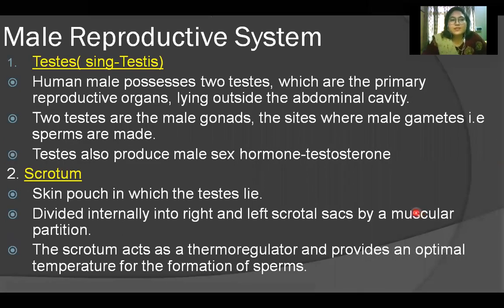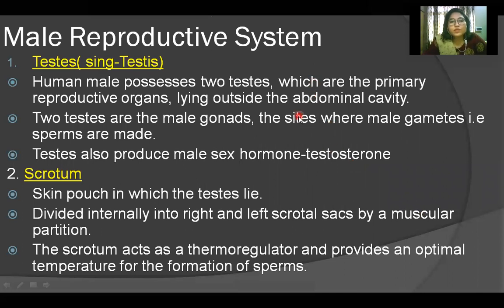So first is testes. Now let us study in a little detail about all the organs of the male reproductive system. First is testes, singular is testis. The human male possesses two testes, which are the primary reproductive organs lying outside the abdominal cavity. Why do they lie outside the abdominal cavity? That also has a reason. The two testes are the male gonads, the sites where male gametes, that is sperms, are made. And testes also produce the male sex hormone, that is testosterone.